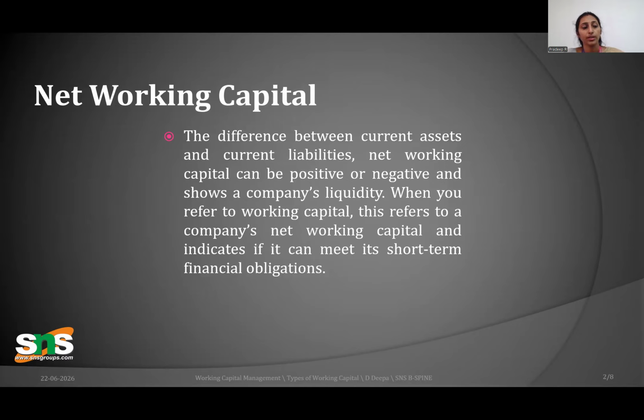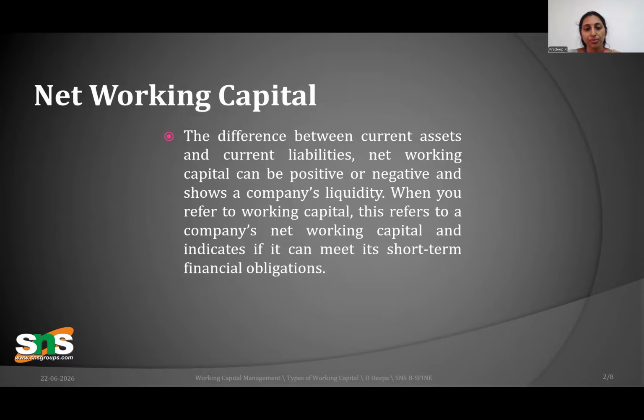Next is net working capital. Net working capital is the difference between the assets and current liabilities. The end result might be positive or negative, and that shows the company's liquidity position. It is not a must that it should be positive. The final result may be either positive or negative working capital. It depends upon how you are running your business in a smoother form.